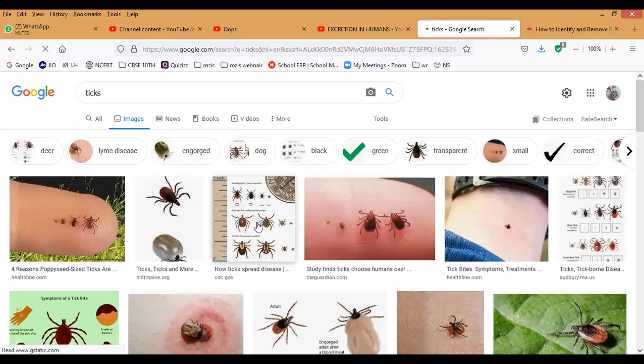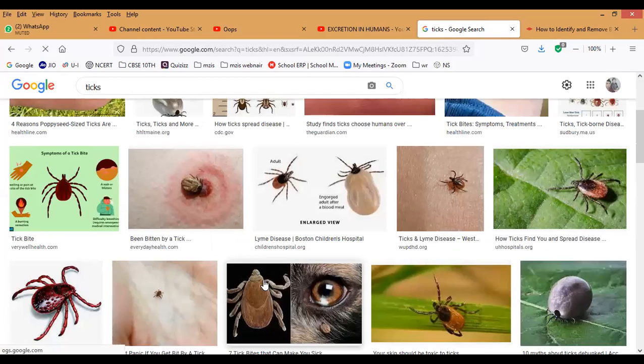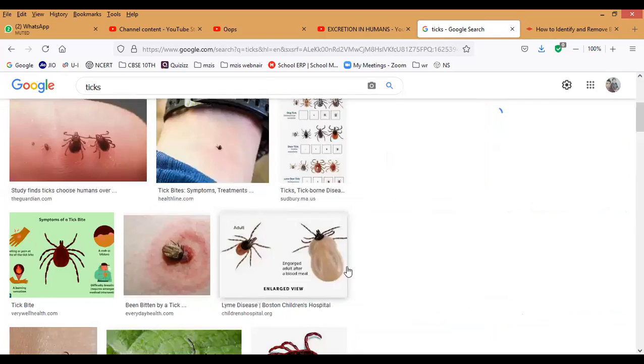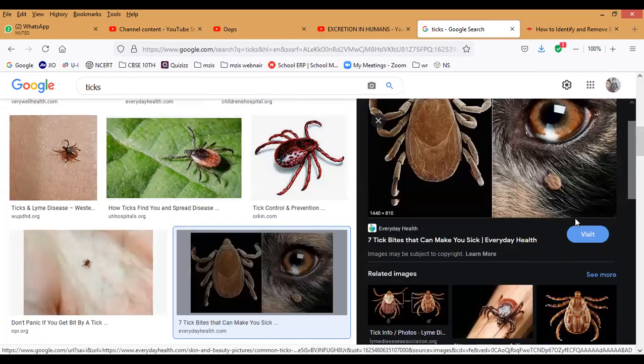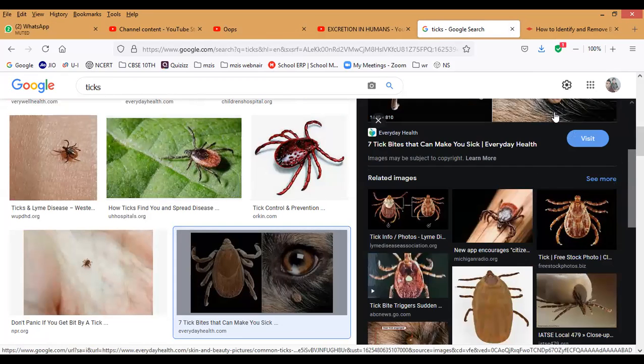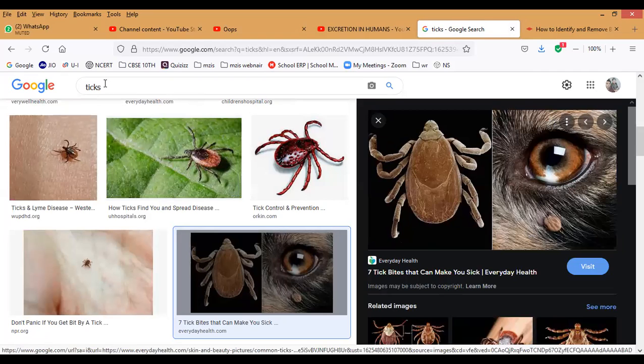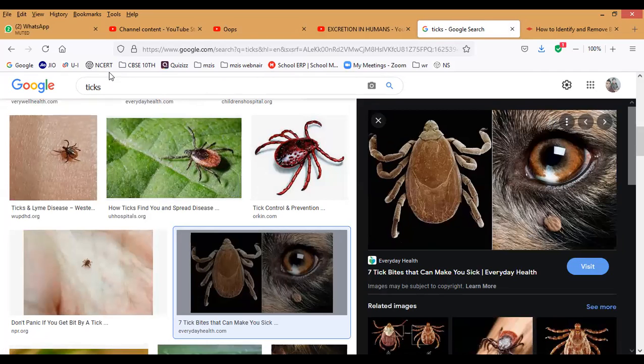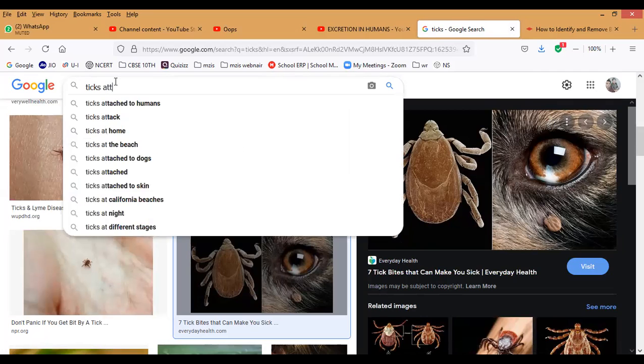You can see in animals, it is present more. Even those who are living with animals, for them also it will attack. Have you noticed it, Mari? Here, this is a buffalo head. Buffalo head, it is there. Have you noticed it? Ticks attack animals. We can see ticks attacking animals.